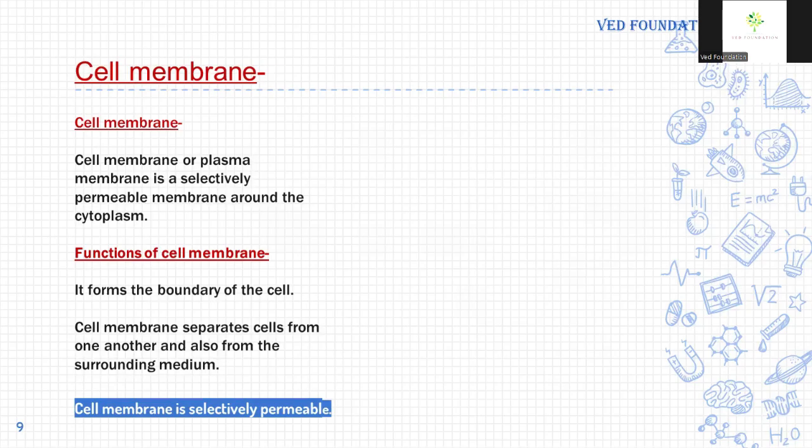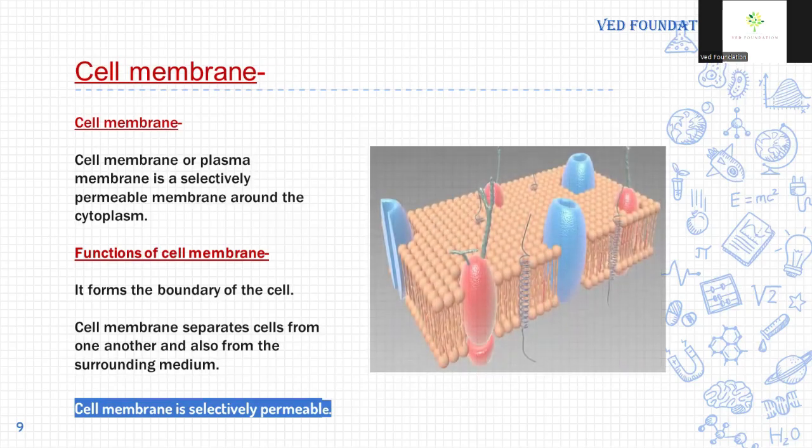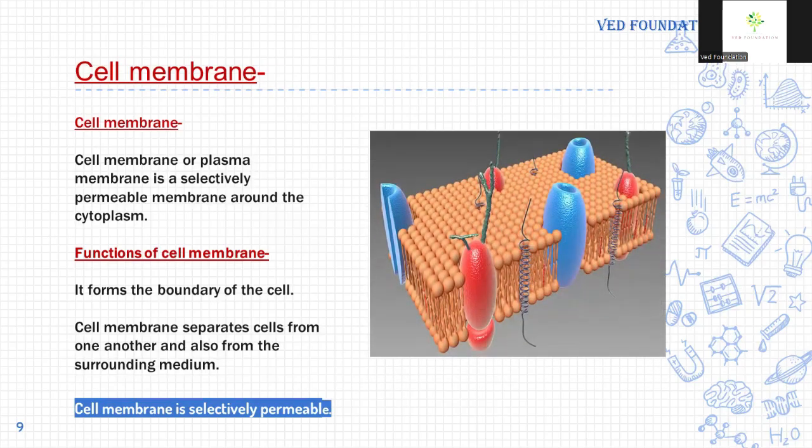Functions of the cell membrane: it forms the boundary of the cell. The cell membrane separates the cell from one another and also from the surrounding medium. It gives a special identity and shape to the cell. This is the picture of the cell membrane. So these are lipids and these are proteins, protein molecules. So the cell membrane is made up of lipids and proteins.